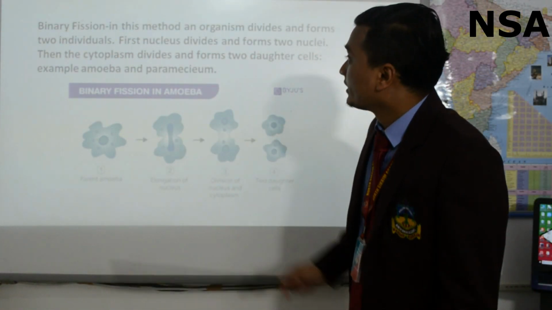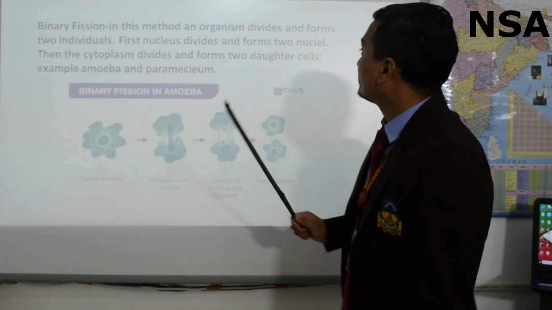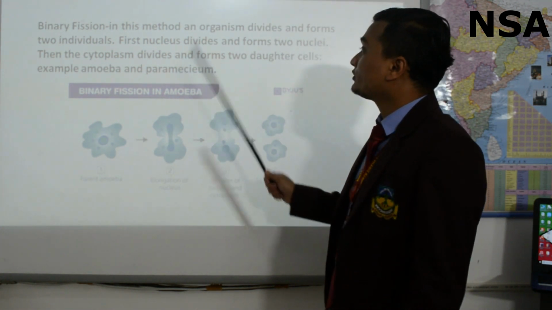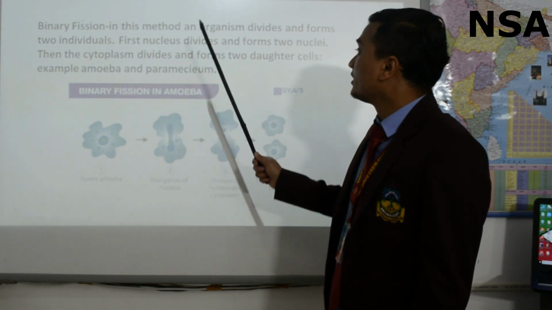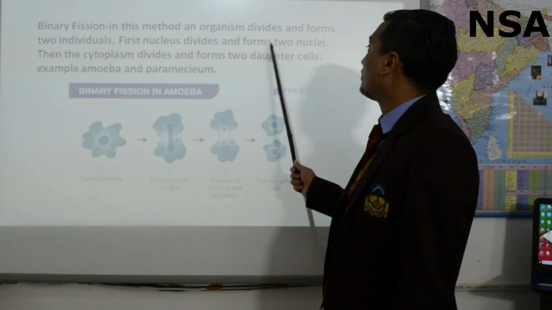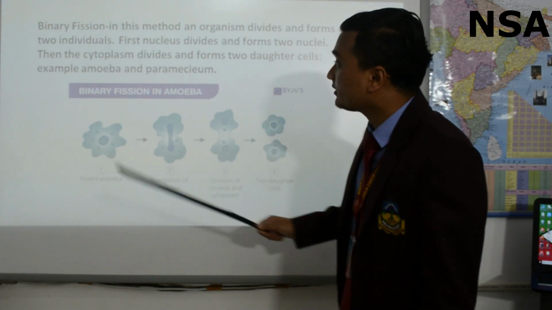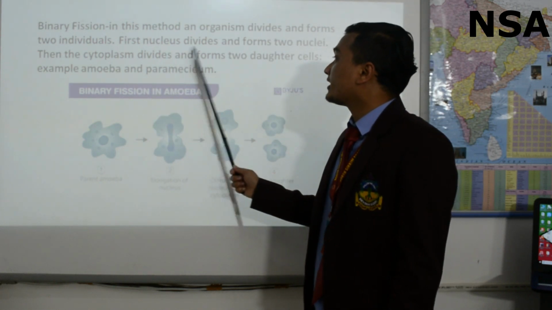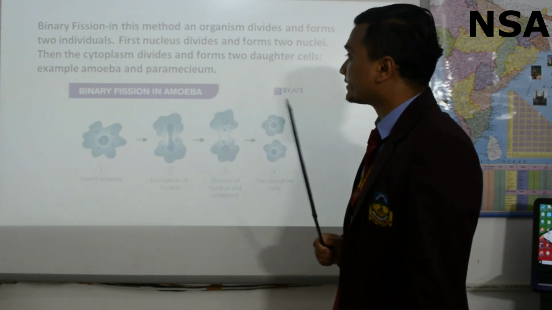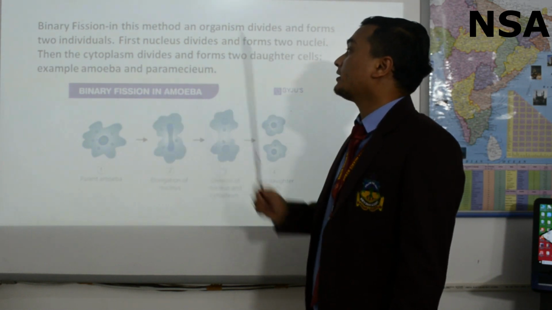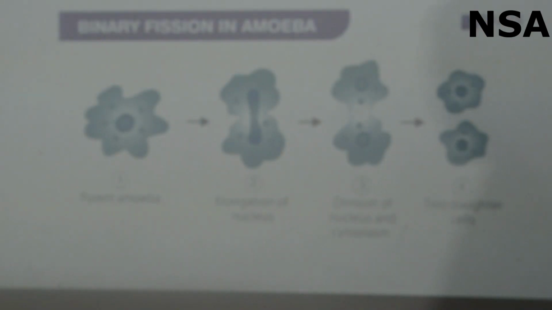Binary fission. In this method, an organism divides and forms two individuals. First, the nucleus divides and forms two nuclei. Then, the cytoplasm divides and forms two daughter cells. Example, amoeba and paramecium. Now, we are going to discuss binary fission in amoeba with the help of a diagram.